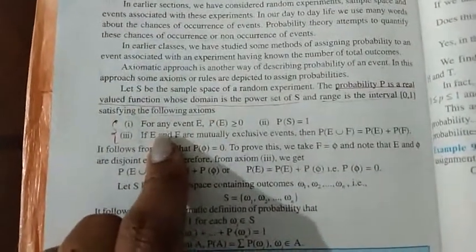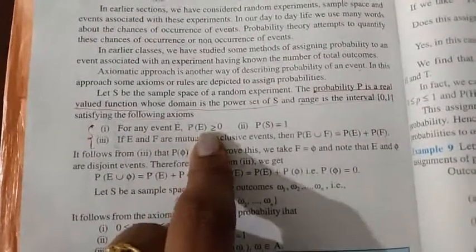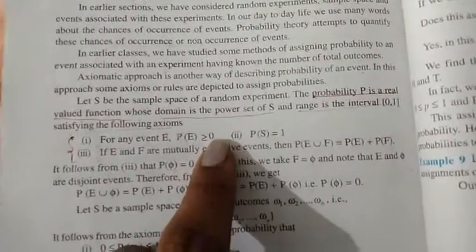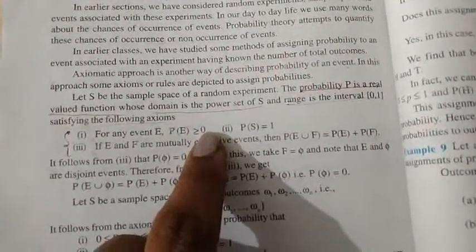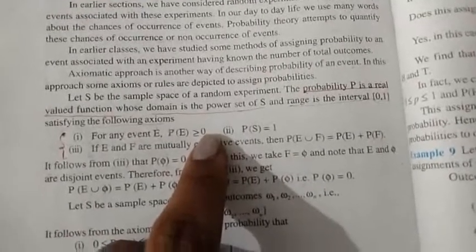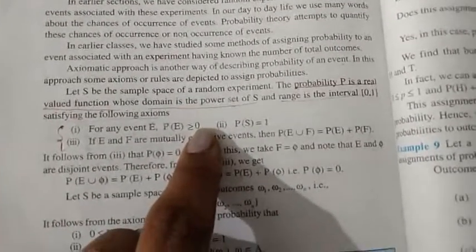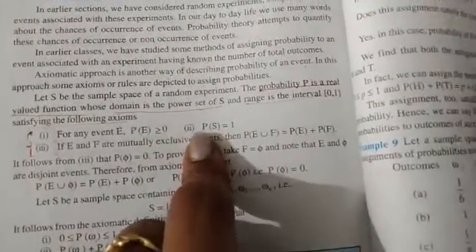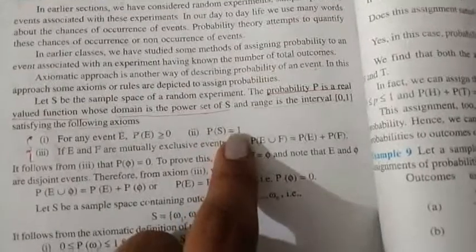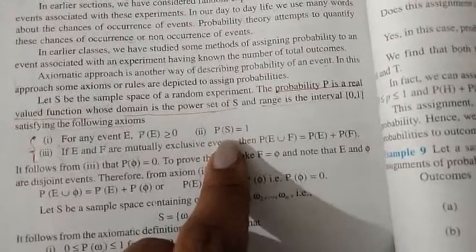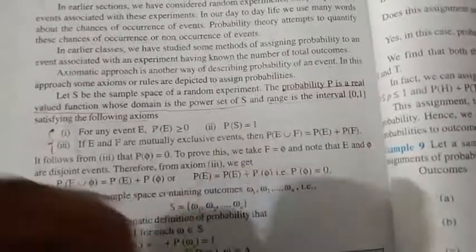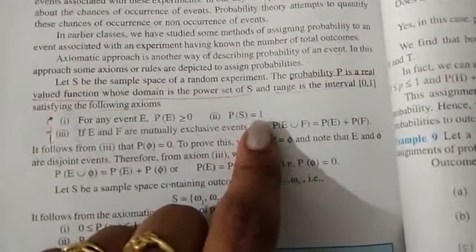What are those three axioms? For any event E, the probability of that event should always be greater than or equal to 0. Remember, the probability of any event cannot be a negative number. It cannot be less than 0. The probability of any event is always greater than or equal to 0. And probability of S is equal to 1. What is this S? S is the sample space. This only we will call a sure event. Probability of the entire sample space is going to be 1.